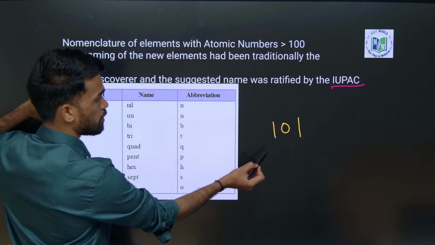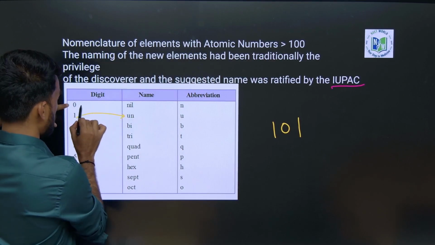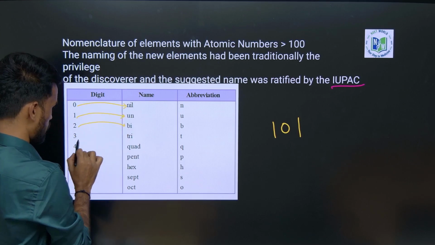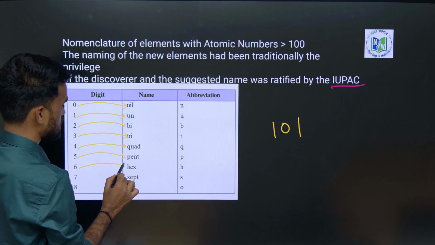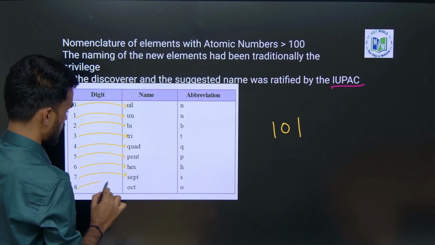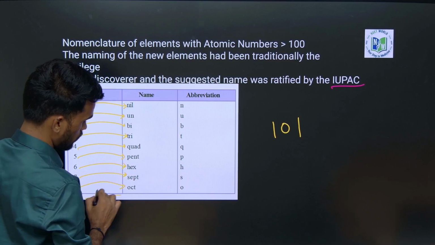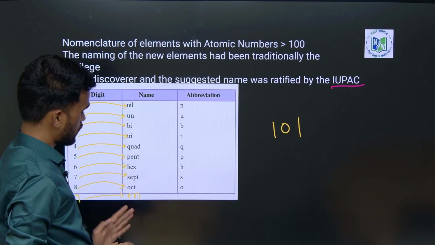See, for number 1 you can write un. For number 0 you write nil. For 2 you write bi. For 3 tri. 4 quad, 5 pent, 6 hex, 7 sept, 8 oct, 9 enn. Okay, so you can use this.